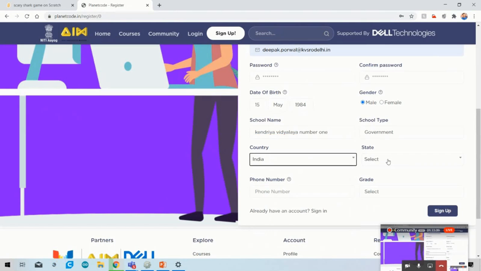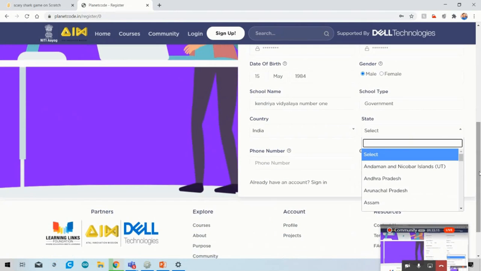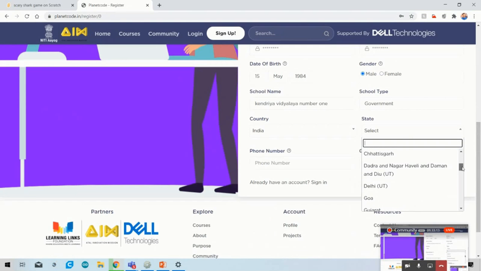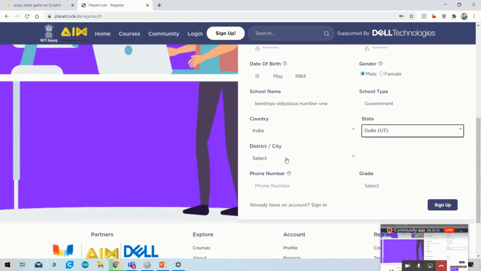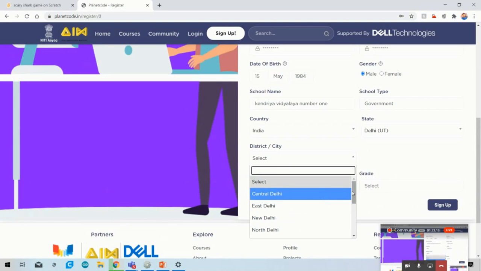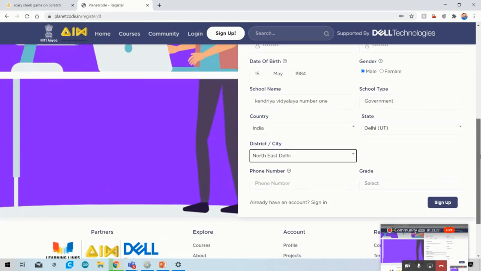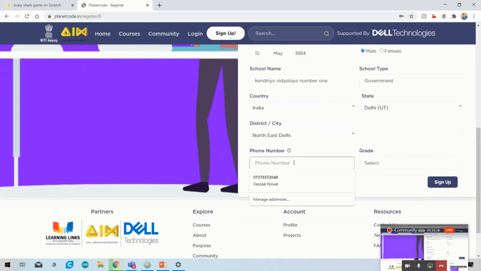Select the state, like I have selected the Delhi state, so select Delhi. District, you can select the district in which your school belongs, like northeast, southeast. If you want to write down your number, write it, otherwise leave this column. It's not compulsory.